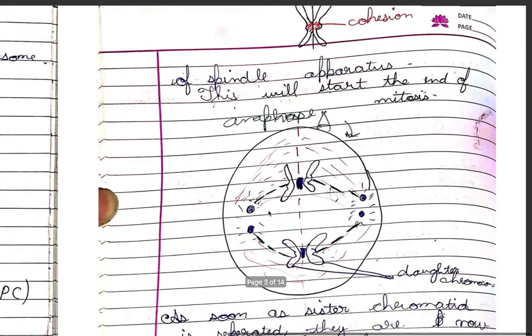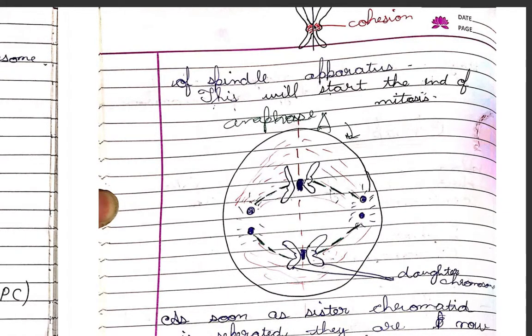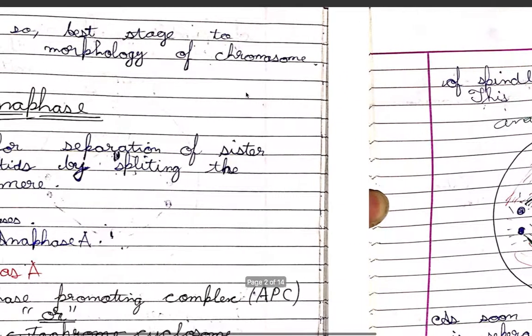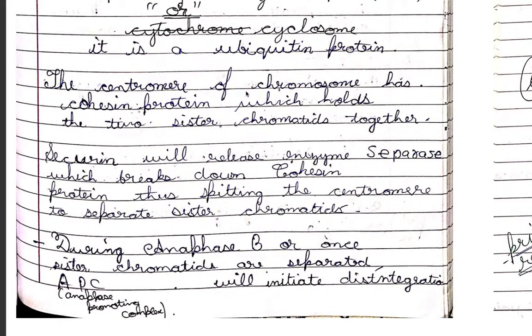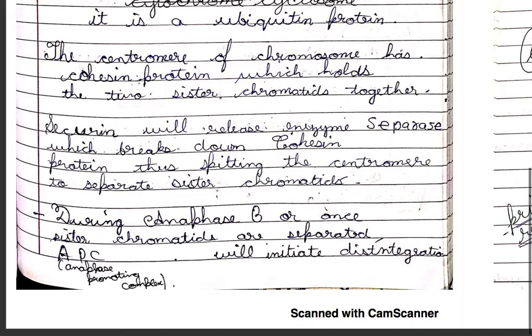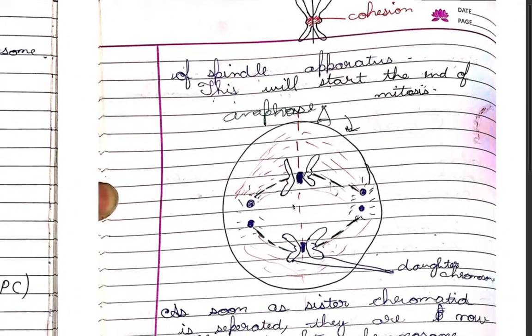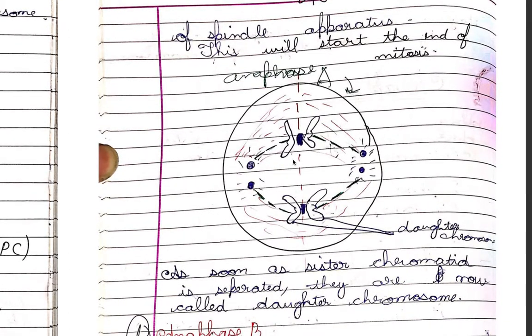See, this is the cohesin protein, and this will be the separase enzyme, and it will be divided by the help of enzymatic activities. It won't be physical, and then it would divide it into two separate sister chromatids during anaphase A. Once the sister chromatids are separated, the APC, that is the anaphase promoting complex, will initiate disintegration of the spindle apparatus. This will start the end of the mitosis.